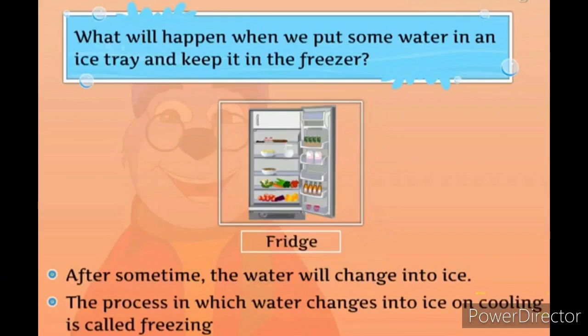Children, what will happen when we put some water in an ice tray and keep it in the freezer? Yes, after some time the water will change into ice. The process in which water changes into ice on cooling is called freezing. So children, what is freezing? The process in which water changes into ice on cooling is called freezing.